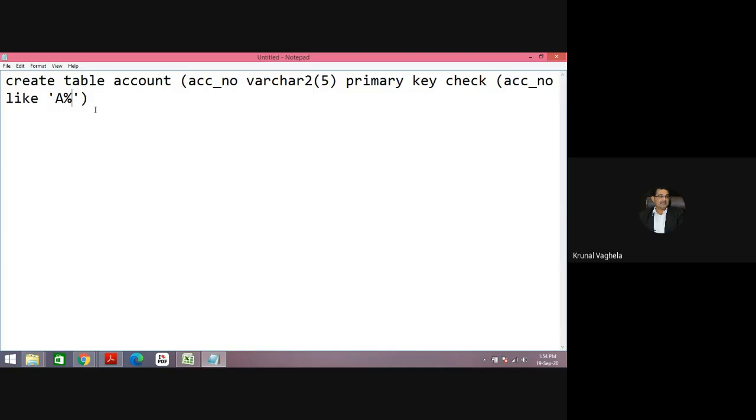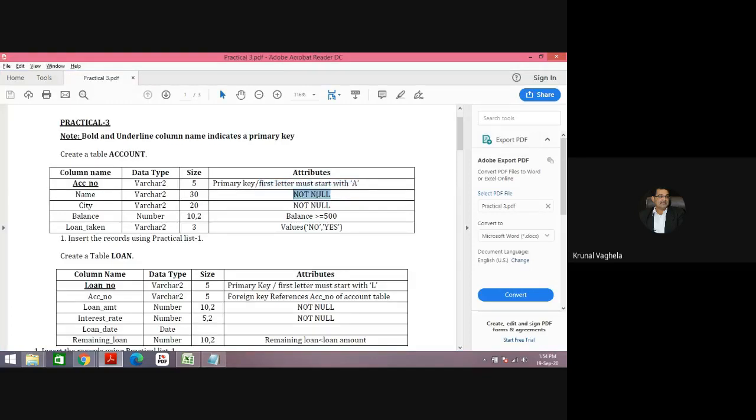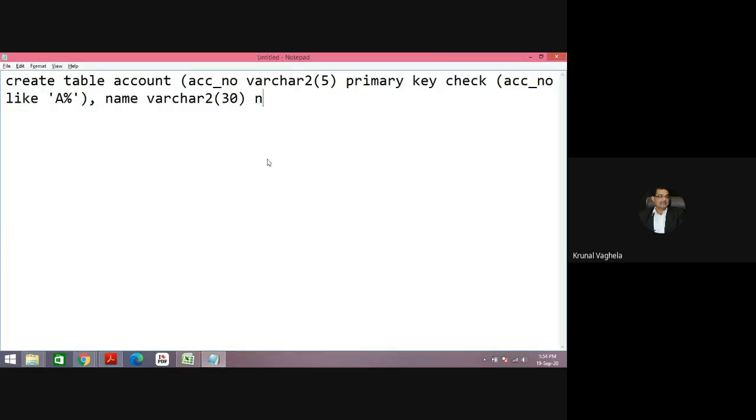percentage. This is the first column. Next, name. varchar2, for example, 30. The constraint for name is not null. So just simple, you need to write not null. Very simple.